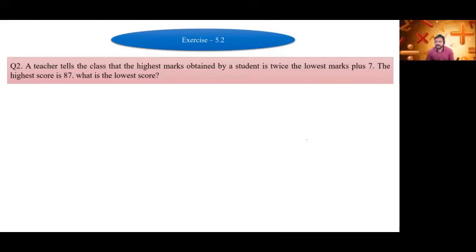Sir, we don't know the lowest marks, so we will write it as x. Let the lowest mark be x.